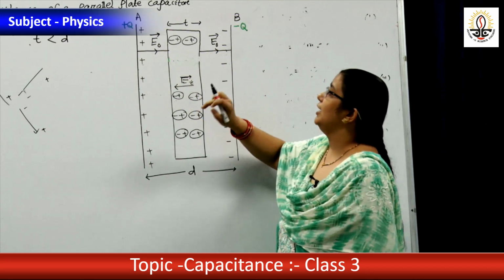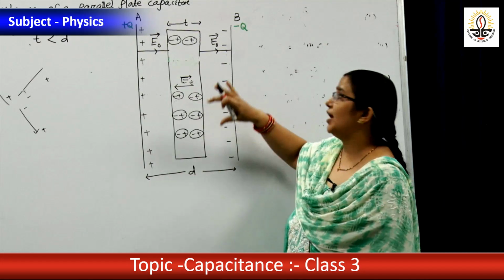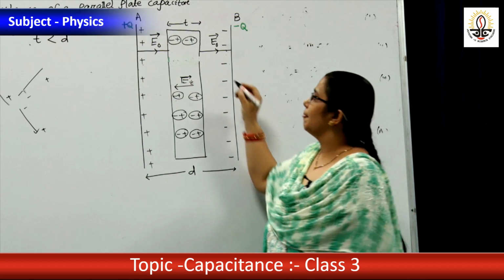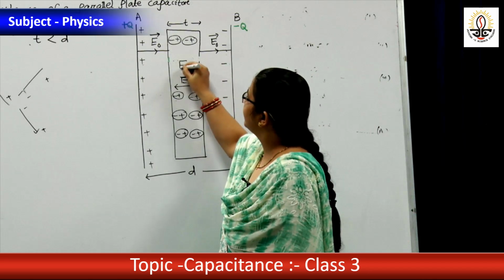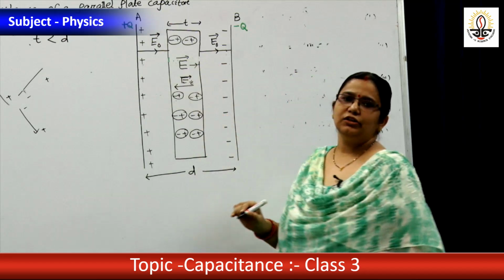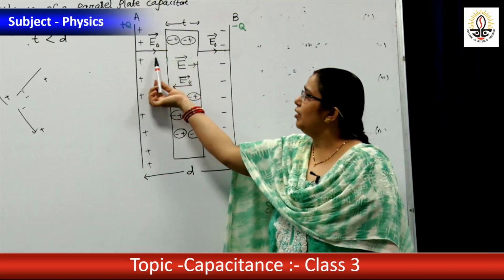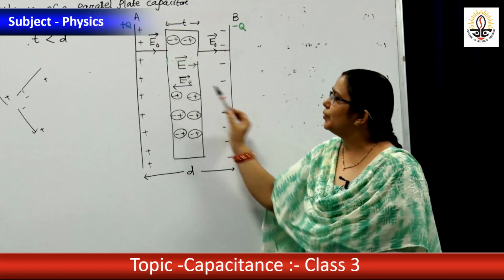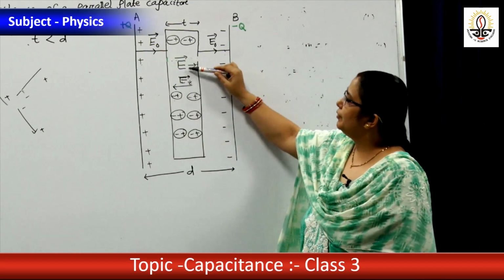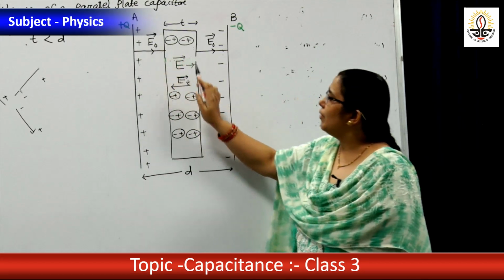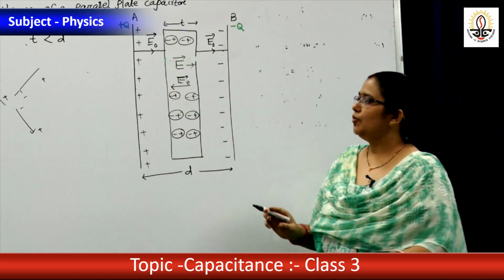Hence, the net electric field inside the dielectric is EO minus EI, that is E, and its direction is along this. That means EO and E are both in the same direction, but EI is in the opposite direction. Then what is the value of E? E equal to EO minus EI.